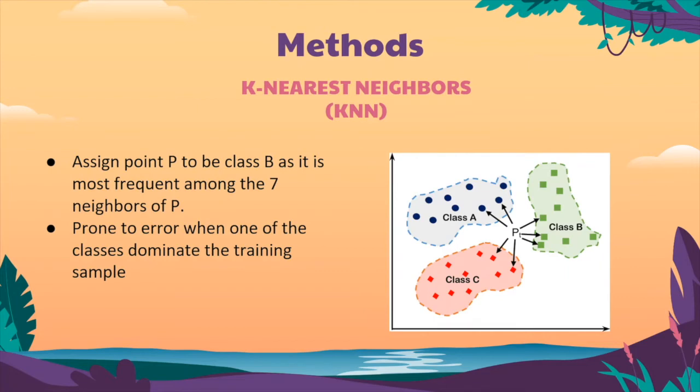Another model that we have worked on was the KNN model. The KNN model classifies points based on proximity. It's assumed that similar data points will be close to each other. For example, we let k equal 7, and from the diagram, P has 2 neighbors from class A, 2 neighbors from class C, and 3 neighbors from class B. So in this case, we will classify point P as class B. However, this model can be very prone to error when one of the classes dominates the training data.